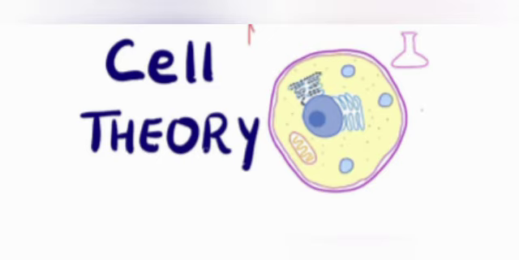The first main concept of cell theory is the body of all organisms is made up of cells. The second main concept is cells are the structural and functional unit of organisms.